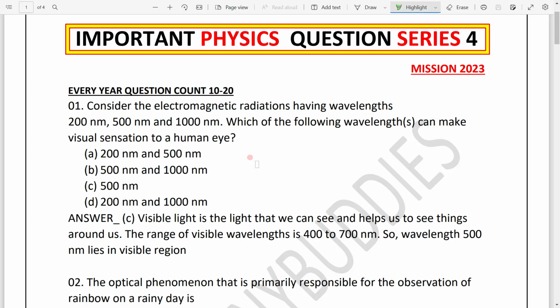The range of visible light wavelength is 400 to 700 nanometer. In our options we have option C, 500 nanometer, because it lies in the range of the visible light spectrum. That is why option C is the correct answer, because 500 nanometer wavelength can make a visual sensation to a human eye.